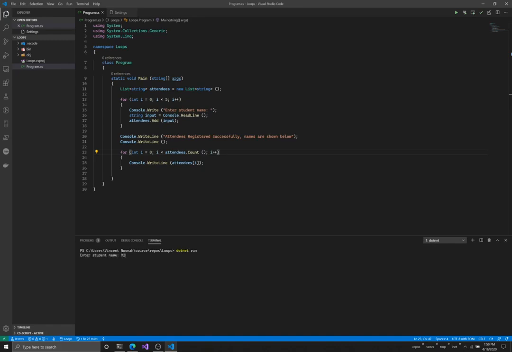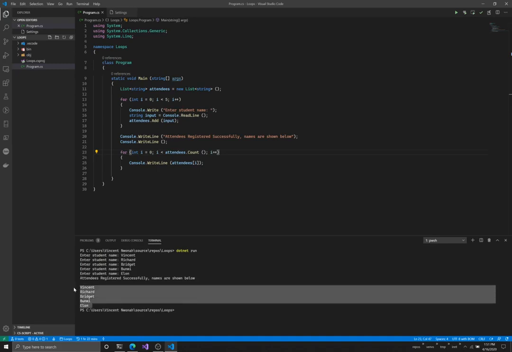So it works this time. So Vincent, Richard, Bridget, Bumi, and Elon. Enter, and it tells me, hey, attendees registered successfully, names are shown below. So I have all of these names. Now for this scenario, all I'm doing is displaying these names back to myself.